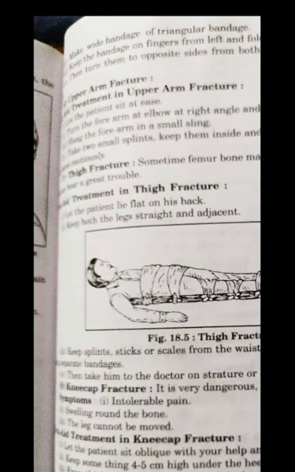Make a wide bandage of the triangular bandage. Keep the bandage on the finger from the left and fold it. Then turn to the opposite side.